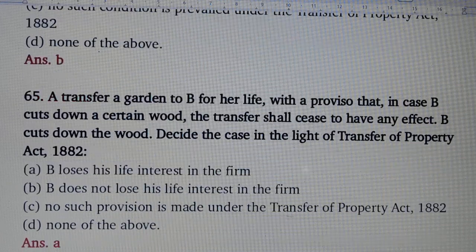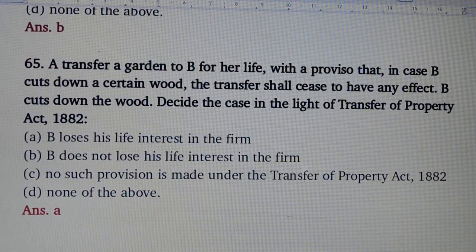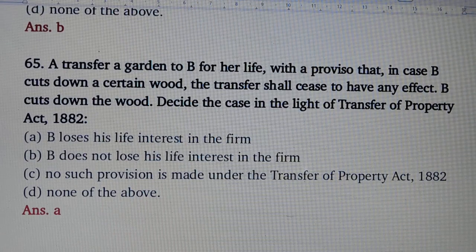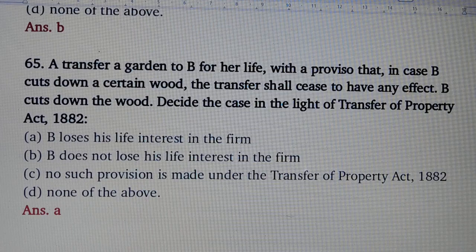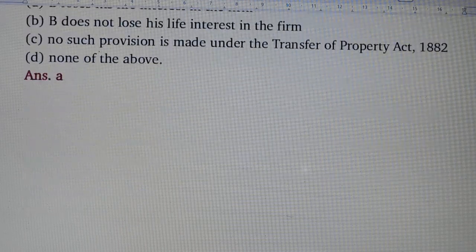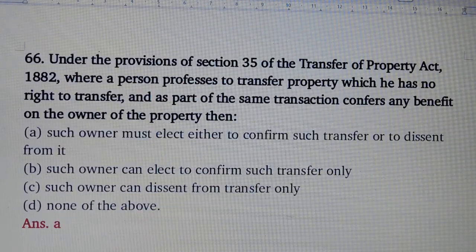Question number 65. A transfers a garden to B for her life with a proviso that in case B cuts down a certain wood, the transfer shall cease to have any effect. B cuts down the wood, decide the case in the light of the Transfer of Property Act. Answer is option number A, B loses his life interest in the farm.